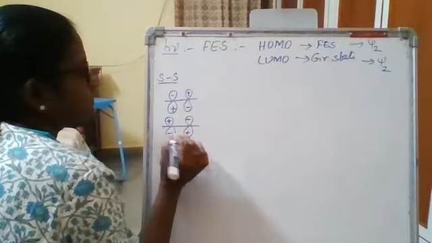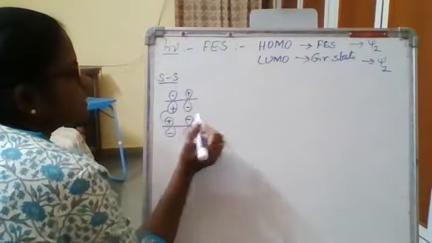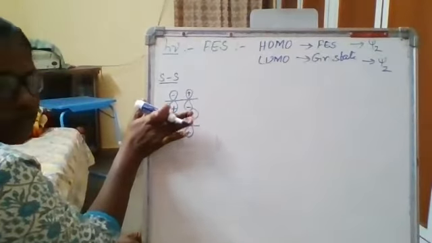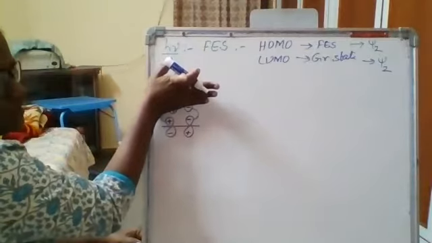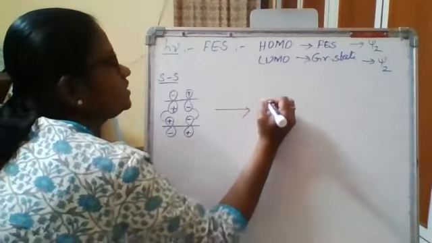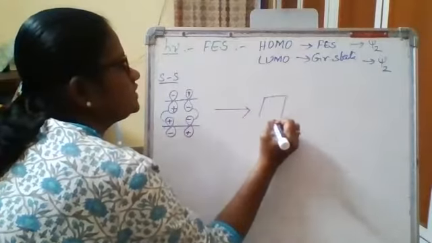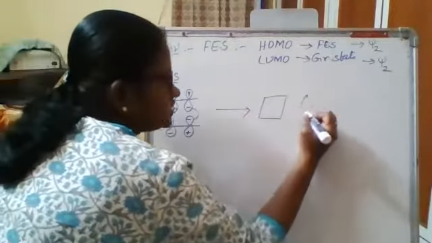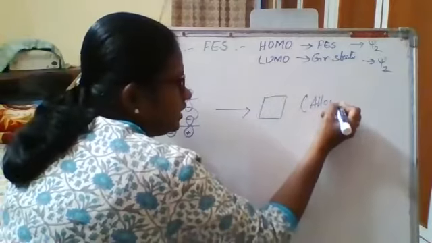Clear? Now, it's a supra interaction. With respect to the first reacting partner, it is a suprafacial addition. With respect to the second reacting partner, it is a suprafacial addition. So it is supra-supra interaction. So there will be a formation of a cyclobutane structure. Because it is forming a cyclobutane structure, this is considered to be an allowed interaction.